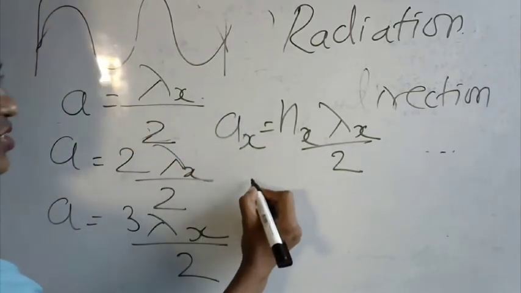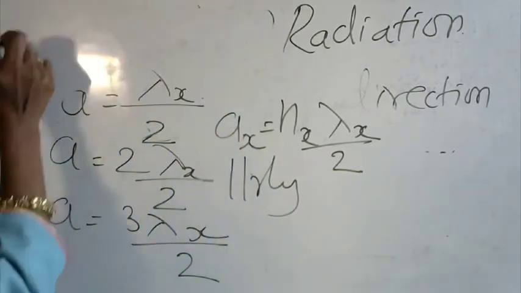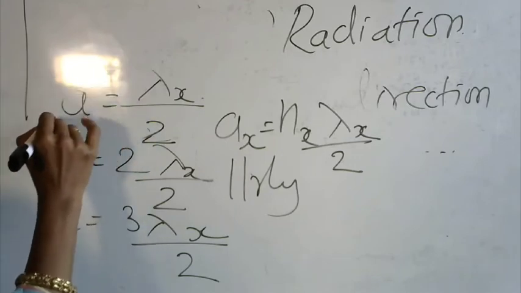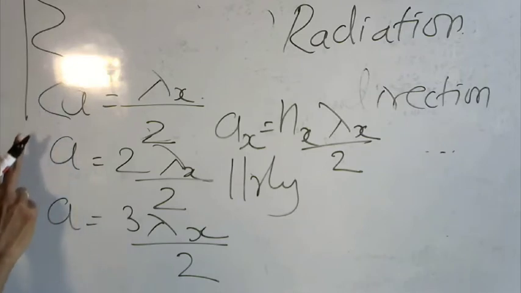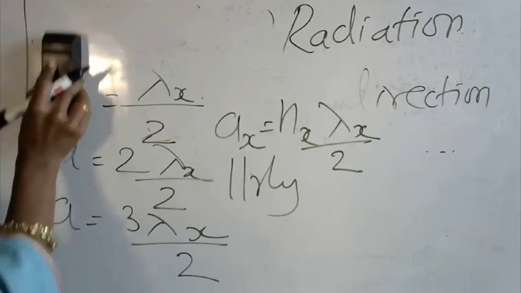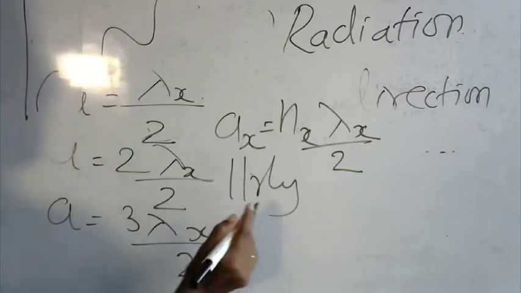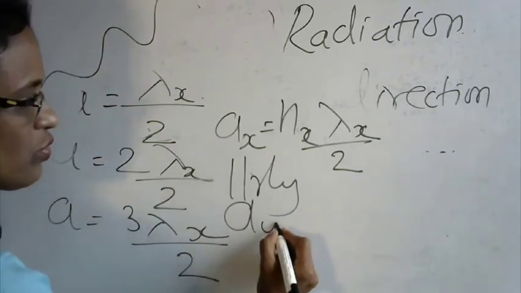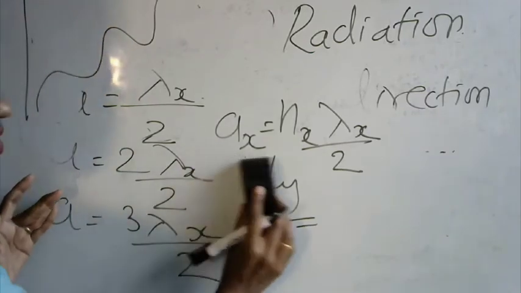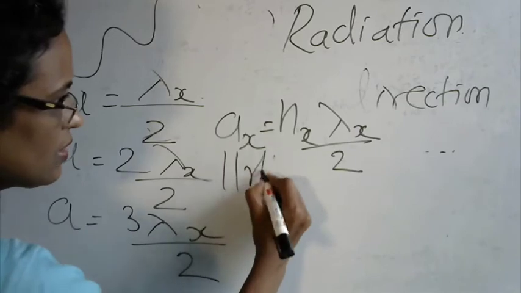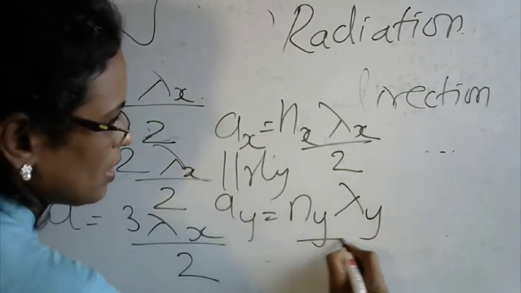And for the y direction, similarly, if the wave is traveling like this, imagine a wave starting from this region; it can move like this along the y direction. And along the z direction, the wave can travel like this. So for all the waves that are traveling along the y direction, I'm going to write Ay is equal to ny lambda y by 2.